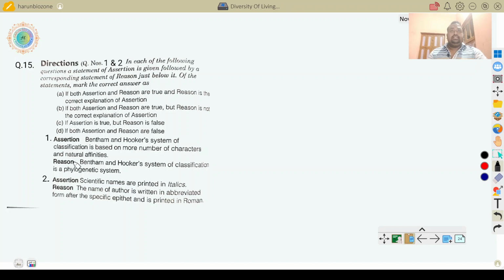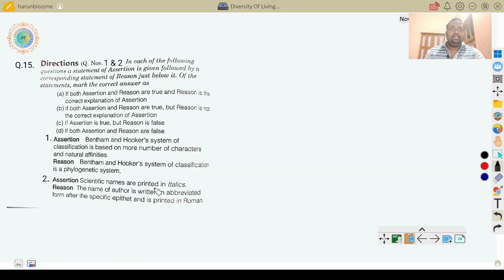Here also is an assertion and reason question. Bentham and Hooker's system of classification is based on a larger number of characters and natural affinities. Bentham and Hooker's system of classification is a phylogenetic system of classification, which is false. This is right: Bentham and Hooker's system of classification is a natural system of classification where many morphological, anatomical and cytological characters are taken for classification of organisms. This classification is called natural classification. So here assertion is true but reason is false.